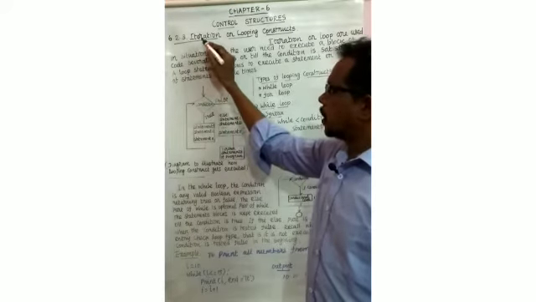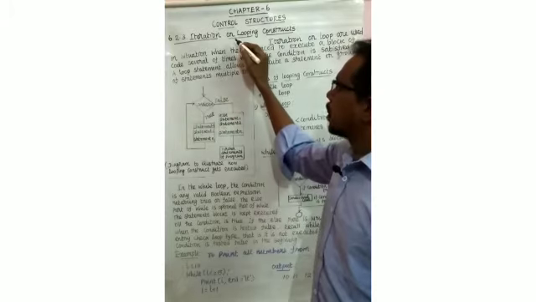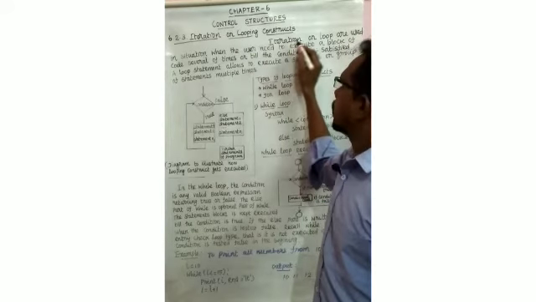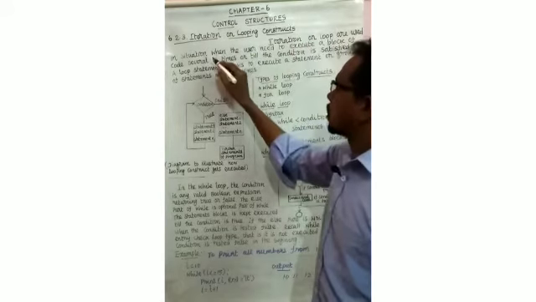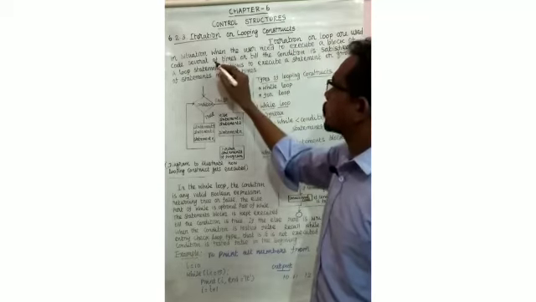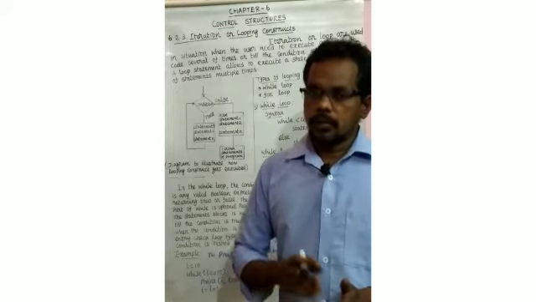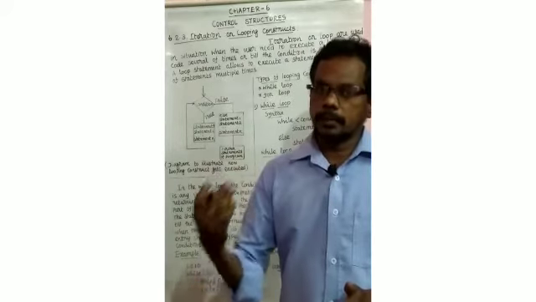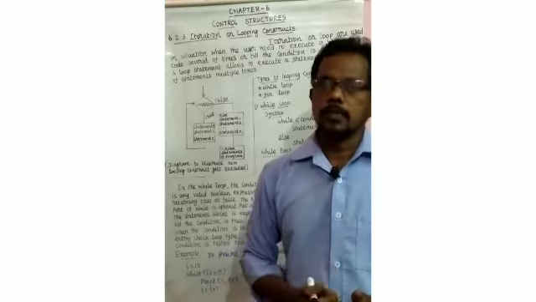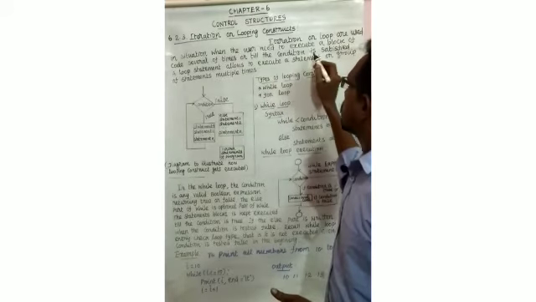The next topic is the iteration or looping construct. Now we can see the definition of the looping construct. Iteration or loops are used in situations when the user needs to execute a block of code several times. That means if there is a set of statements we want to execute many times, we can use the concept of iteration or looping construct, or execute until a condition is satisfied.